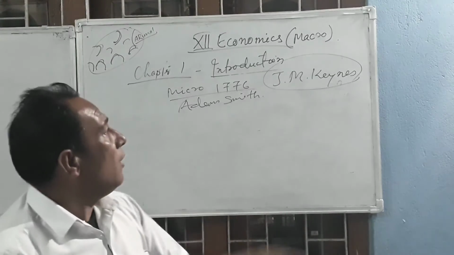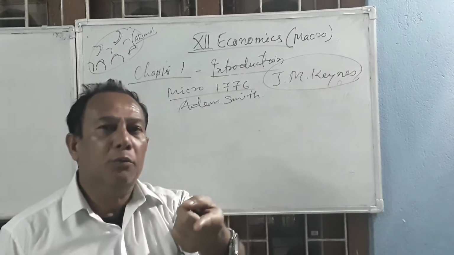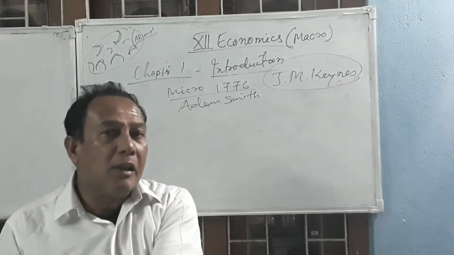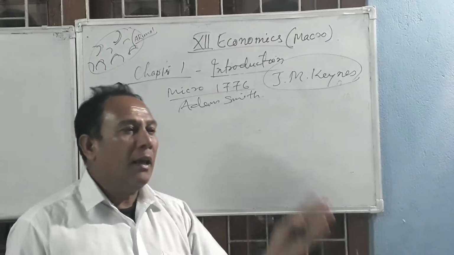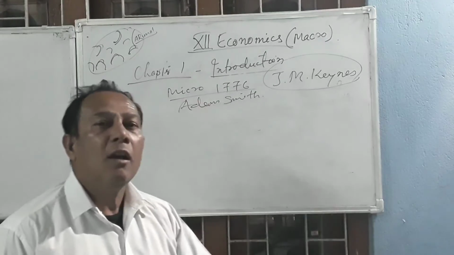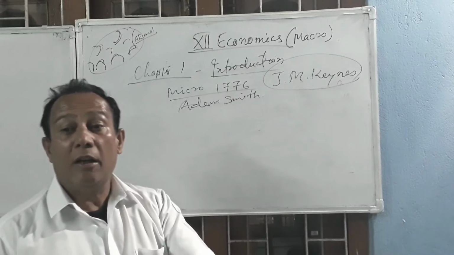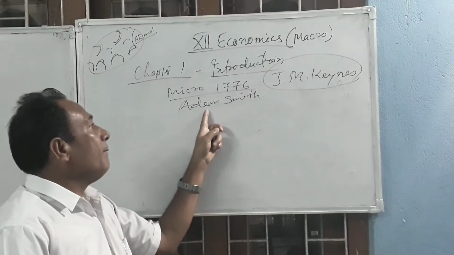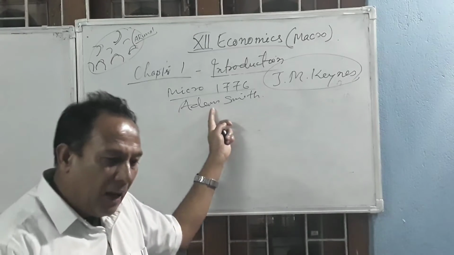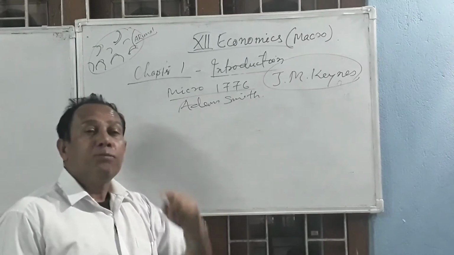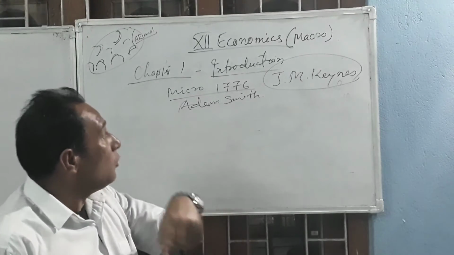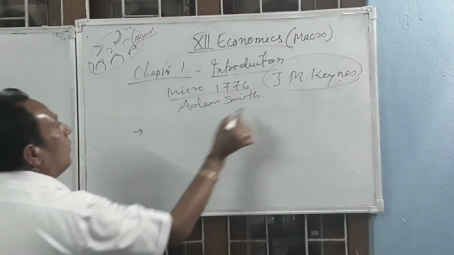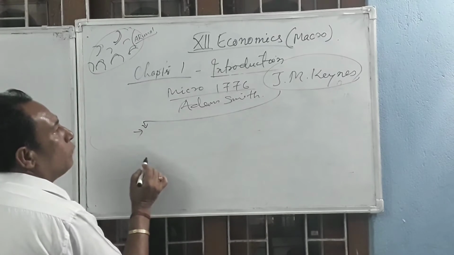came in the world. So he got this information, what I already told you, that their theories were based on less population. But when population increases, how this theory will be modified, they did not say anything about that. And that is the outcome of Great Depression. The Great Depression mainly came because they did not explain what modification of the theories should be made when population increases, how it has to be interpreted, and how the economic problem will be solved. They did not tell about that. So in that connection, J.M. Keynes arrived in the field of economics, okay, and then he wrote one book to solve this problem.